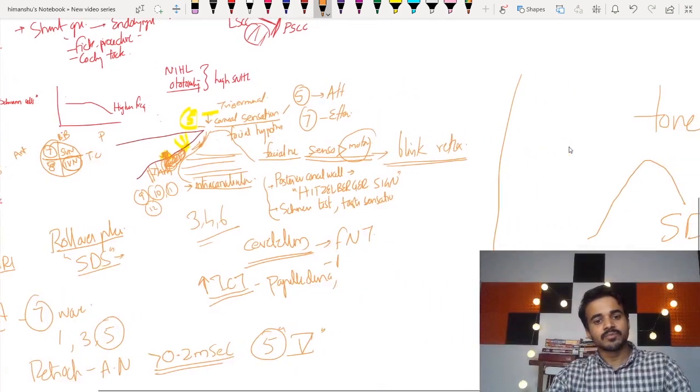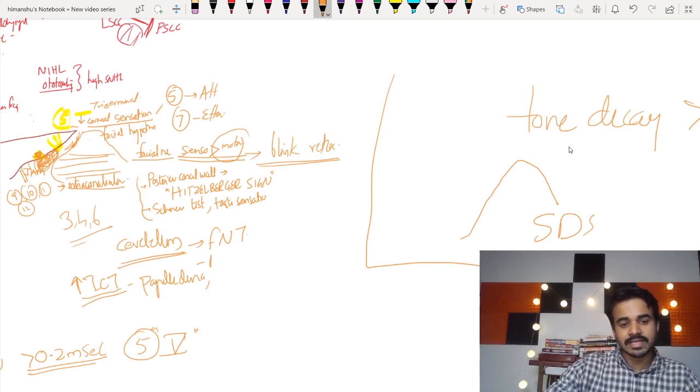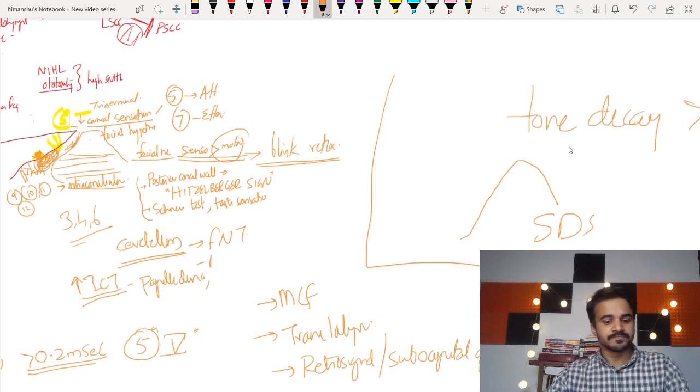And what is the surgical approach? Surgery is the treatment of choice. You have various surgical approaches. Yes, it can be middle cranial fossa approach, translabyrinthine approach, or retrosigmoid, where you go behind the sigmoid, or suboccipital approach, or you can have a combination.